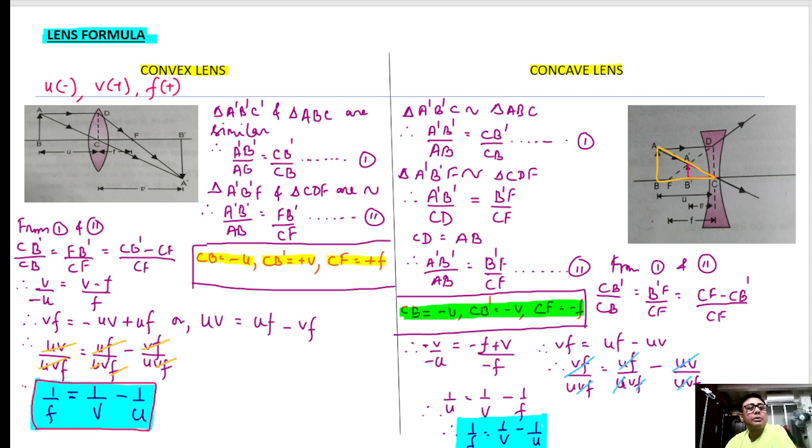Okay, so now these two triangles are similar, so we can write A'B' by AB equal to CB' by CB. Please watch here.